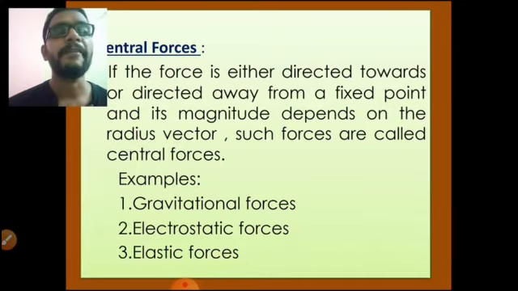Examples are gravitational forces, electrostatic forces, and elastic forces. These three types of forces are called central forces.